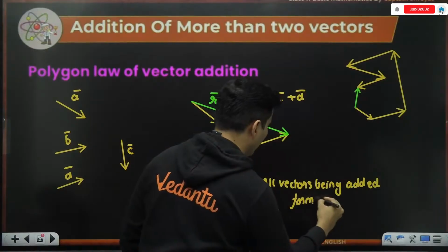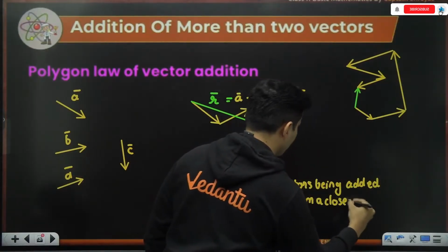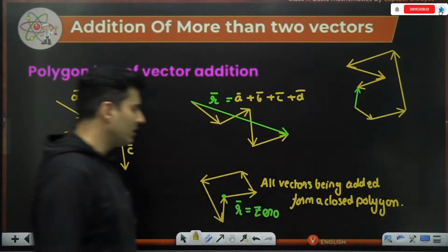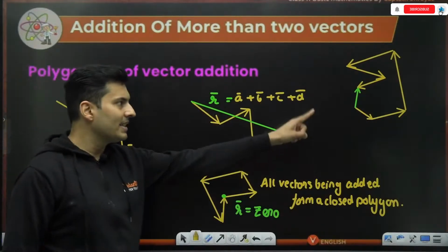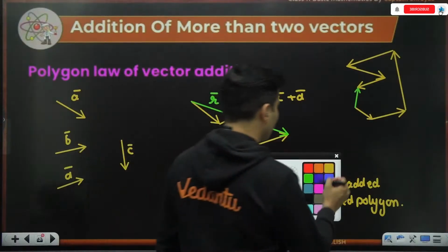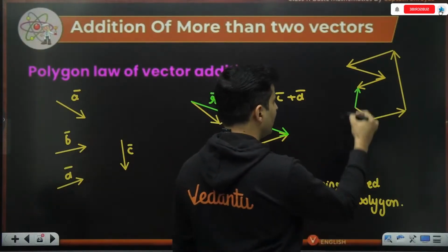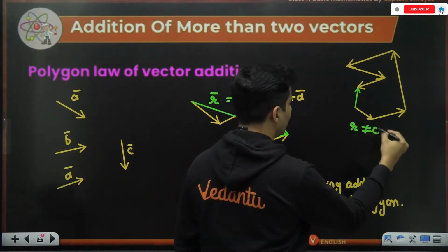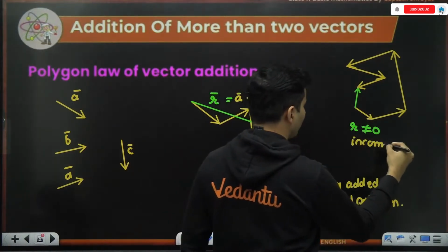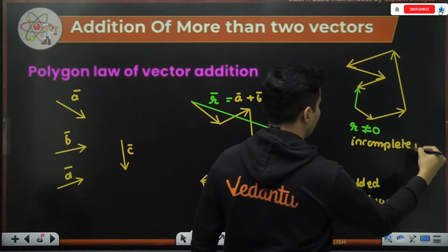Is this absolutely clear? But if there is a missing side, then the resultant is not 0. This definitely has a resultant which is not 0, because it was an incomplete polygon.